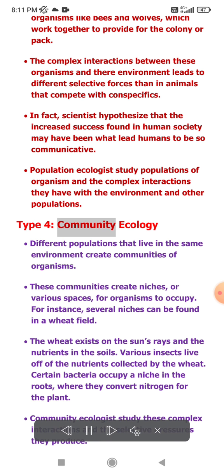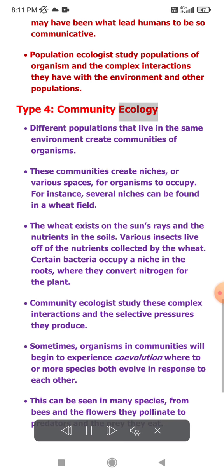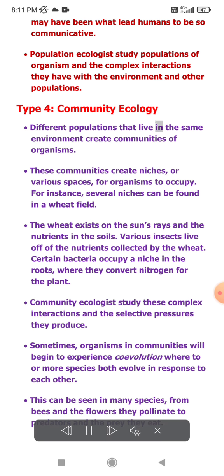Type 4, Community ecology. Different populations that live in the same environment create communities of organisms. These communities create niches, or various spaces, for organisms to occupy. For instance, several niches can be found in a wheat field.